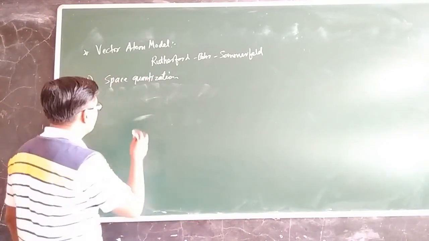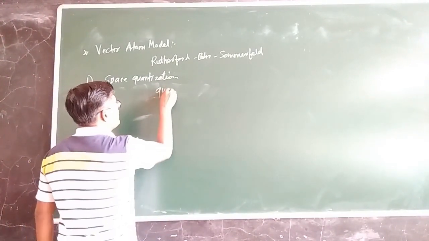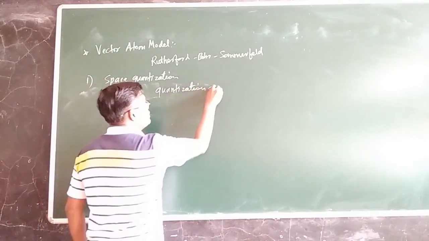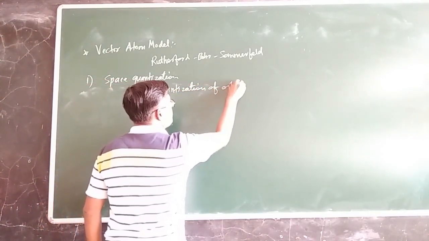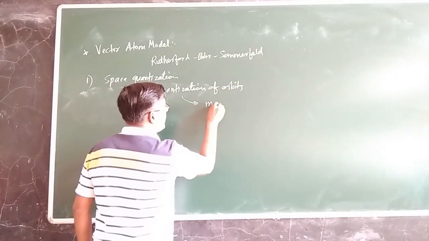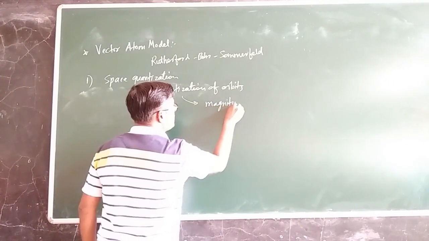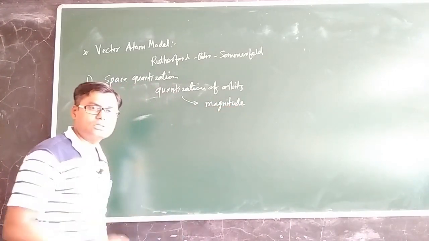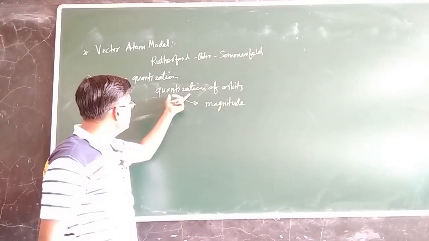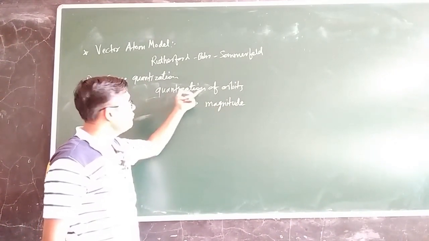Now there are two very important phrases here: quantization of orbits, and quantization in terms of magnitude. What is the meaning of these? What do we mean by the quantization of orbits?